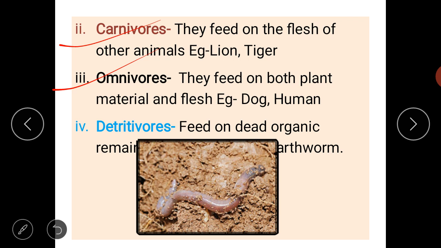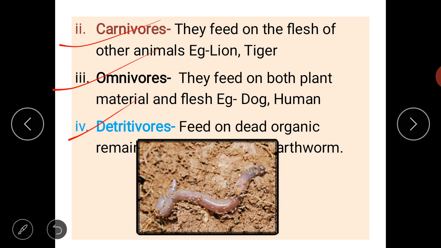Next is detritivores. Detritivores are the organisms which feed upon the agricultural waste. Whatever the waste is generated in the agriculture, that agricultural waste is eaten by the earthworm.